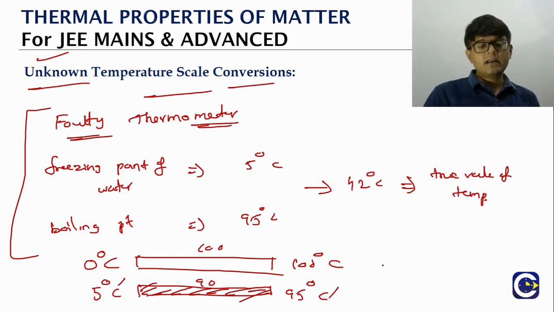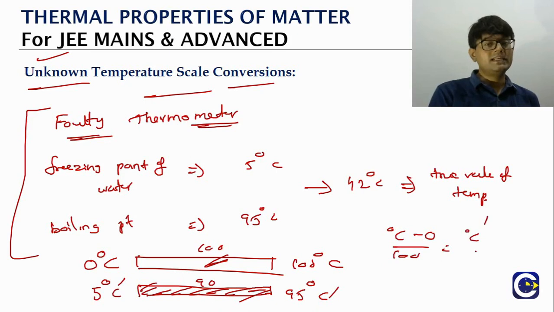The relative distance is the same. On the true Celsius scale, if the reading is some degree Celsius, then (reading minus 0) by 100 will be equal to the reading on the faulty scale. That's why I'm putting dash. The starting point here is 5, so (reading dash minus 5) divided by the length of the scale here, 90. So this is the relation.